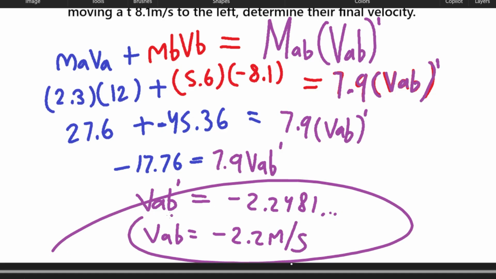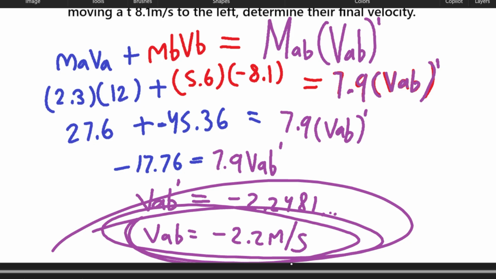That is our answer. And since it's negative, we know that the velocity of the combined mass is actually going left. So we can just write that here, left.